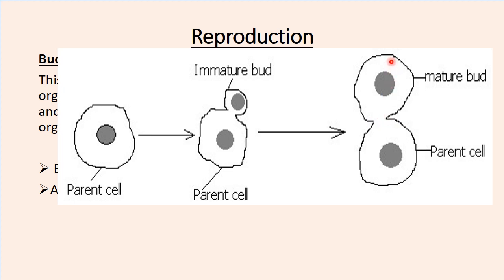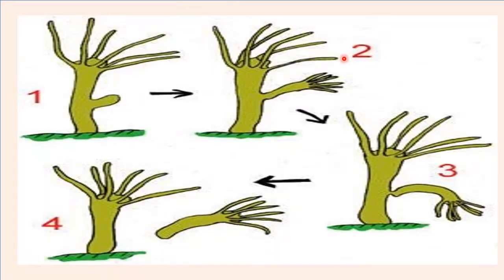To put this into perspective, this is for cells, but let's take a look at a situation where it's a full-grown organism, how it occurs. So we can have this organism. So a bud can start to form here. Okay, so this bud, it will reach a point where it will mature. As you can see, when it matures, it looks like its parent. So when it matures, slowly it will start to fall off and it will detach completely. It will become an independent organism. Okay, so these are the four stages that are involved in budding.